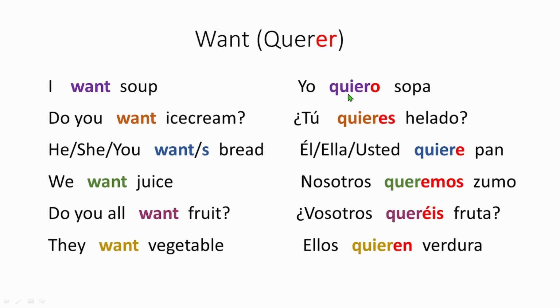But in Spanish, with querer, the original verb changes. Okay, so this is how it changes. You need to memorize this. It's a very easy rule. You just add these terminations. When you speak about first person, you add o. For second person, you remove the er and you add es. For third person, you replace it with this highlighted red thing. All right, and that's it.